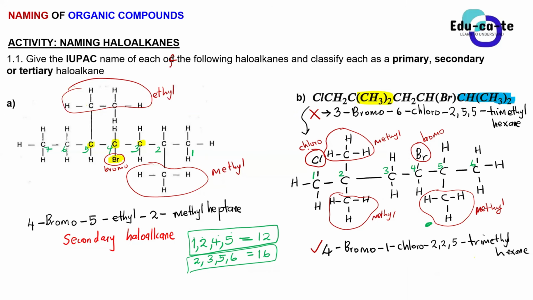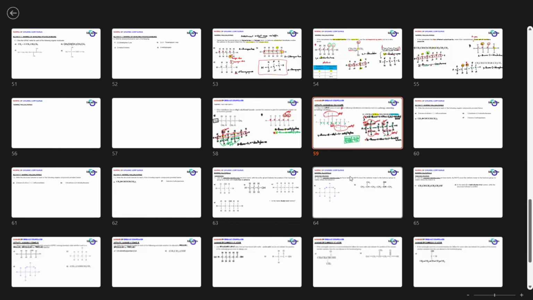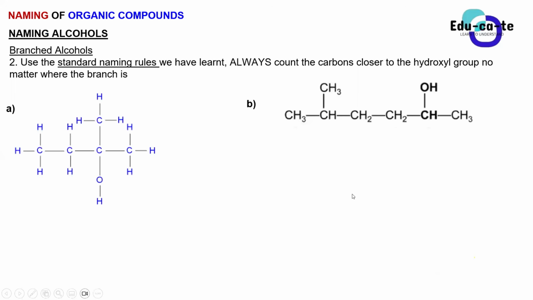Oh, okay. Here we've got 2 halogen substituents. No, this primary, secondary, and tertiary classification, they will never ask you when you've got 2 halogens. Don't worry, they won't ask you when you've got 2 halogens. They will only ask you to classify it as primary, secondary, or tertiary if you've got only 1 halogen. Yeah, I assumed there was only a Br there. Didn't check properly. But they will never ask you to classify it in that way if you've got 2 halogens at different positions.